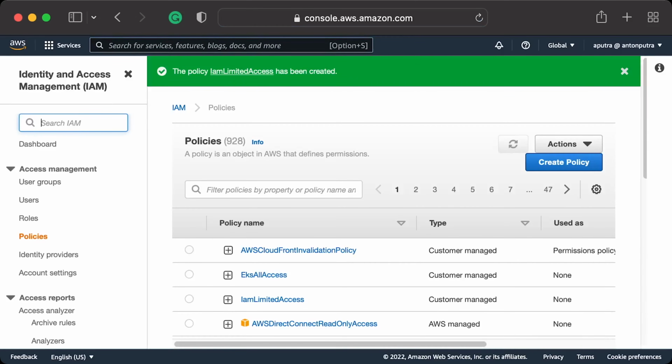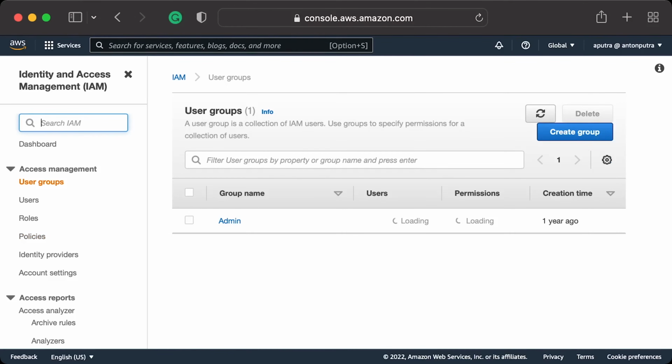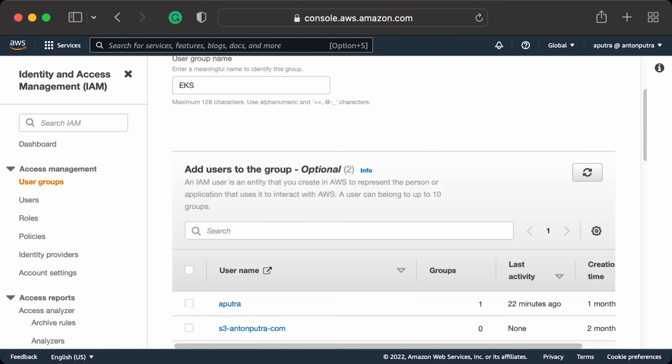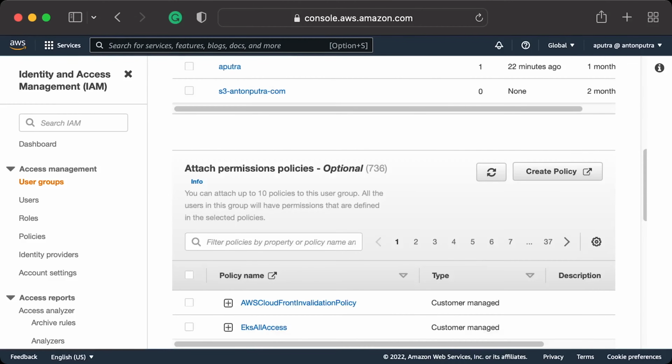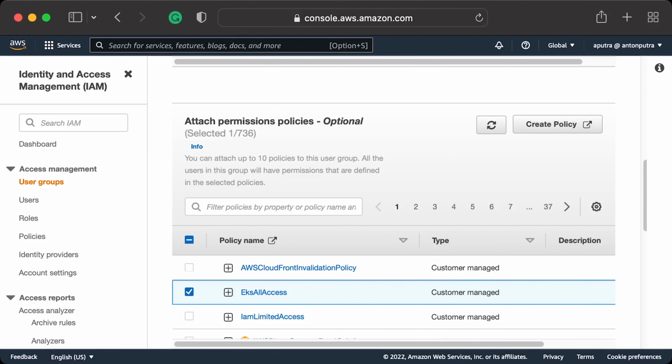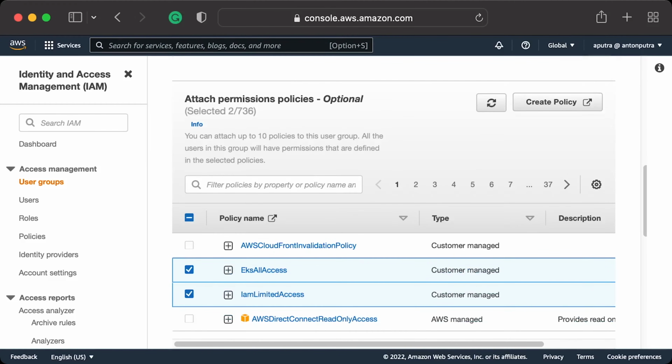We can attach IAM policies directly to IAM user or follow the best practices and create IAM group first. Let's call it simply EKS for now. Next, we need to attach 4 different IAM policies. 2 of them we just created and 2 managed policies by AWS. You can filter by customer managed type if you have a lot of IAM policies. Select EKS All Access and IAM Limited Access.